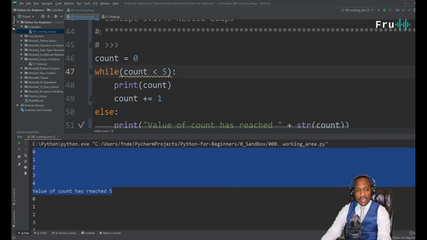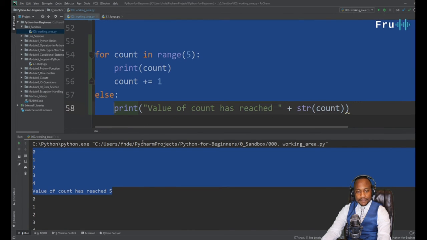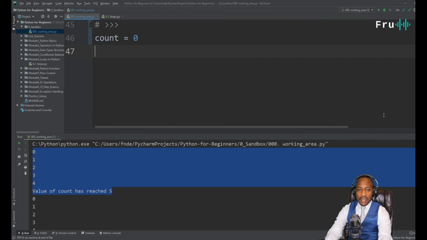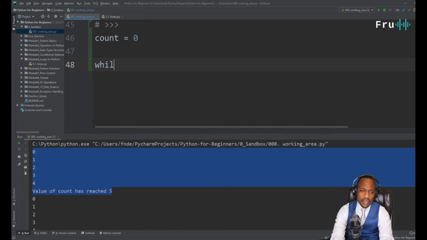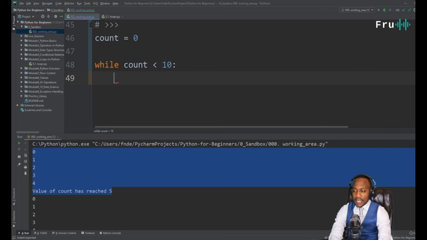We can go ahead and clean up everything we have on the screen except our count. So we can initialize count equals 0, and now we're going to start doing our loops. I'm going to do a simple loop here. We're going to say while count is less than, let's make it 10 as an example. We want to go in there and do something. Now we're going to throw in another loop.